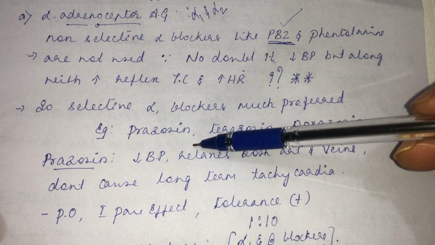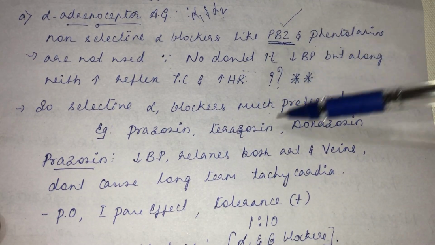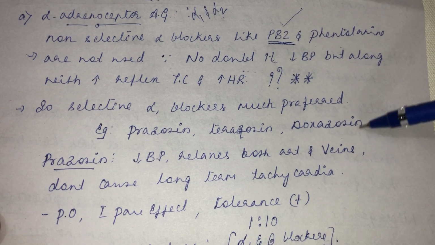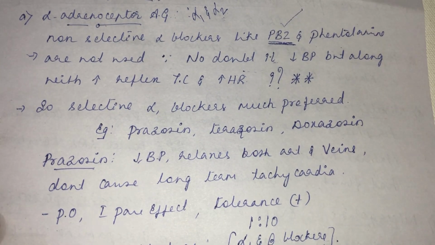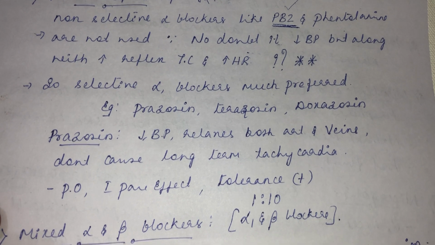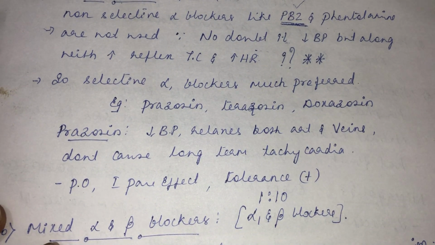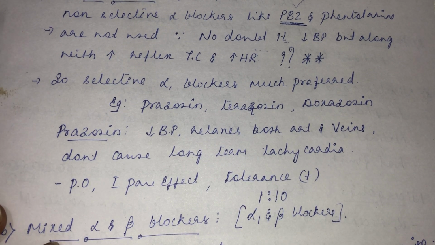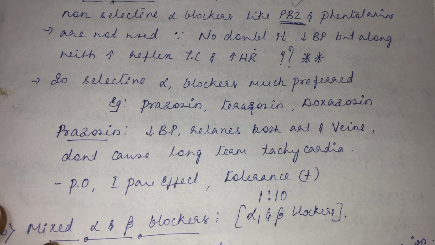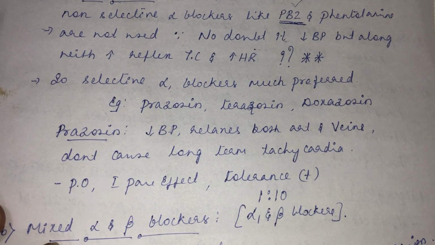So prazosin is more preferred than these two drugs, along with terazosin, doxazosin. Here also the suffix is zosin. See, so many zosins. If you go and check in the pharmacy now, doctors will be prescribing these drugs, but they may not be prazosin and terazosin. So newer drugs might come into the market, but we should remember the suffix zosin. Any zosin will come under alpha 1 blockers only.